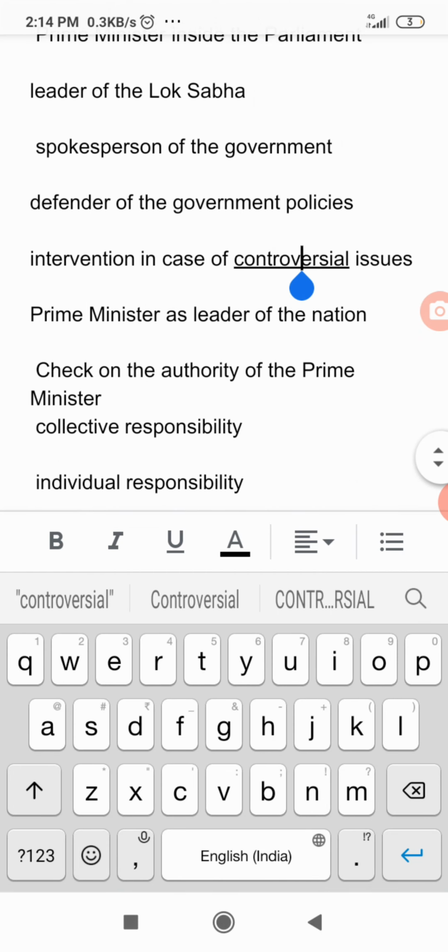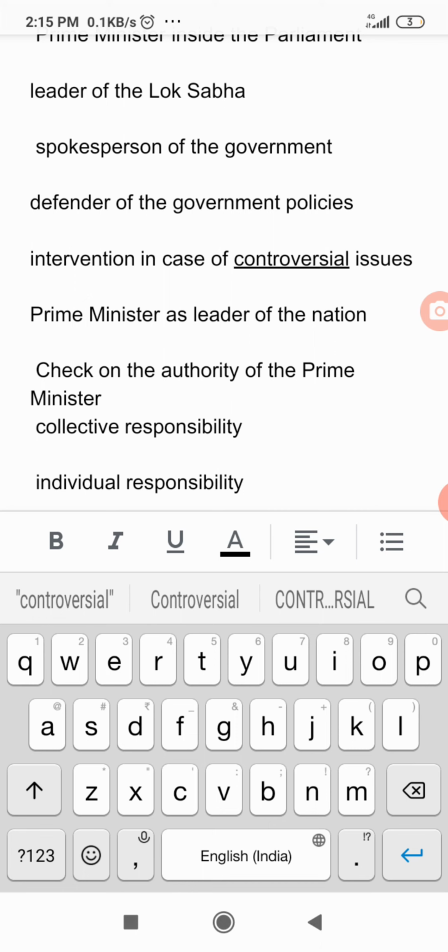At that time, the Prime Minister intervenes. If an ugly situation arises in any of the houses, the matter generally ends with the intervention of the Prime Minister. Whenever the Prime Minister is involved in that matter, automatically that matter comes to an end. Means he is taking the right decision.